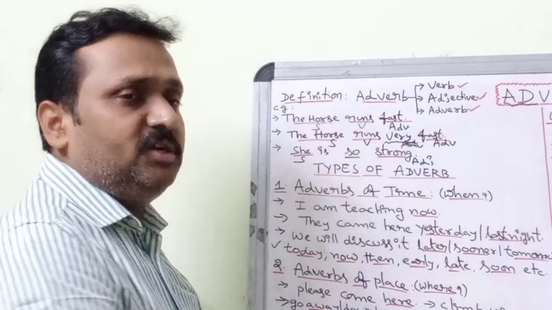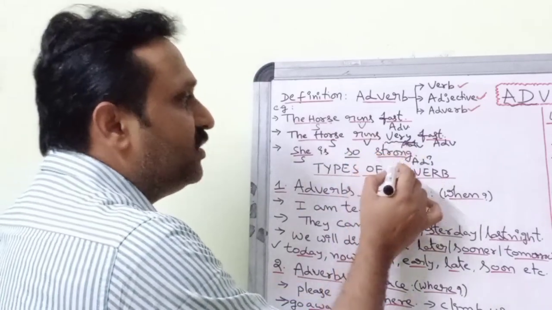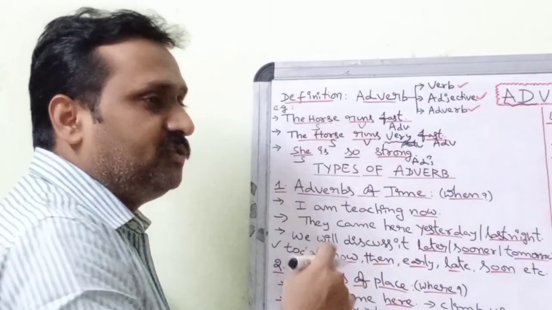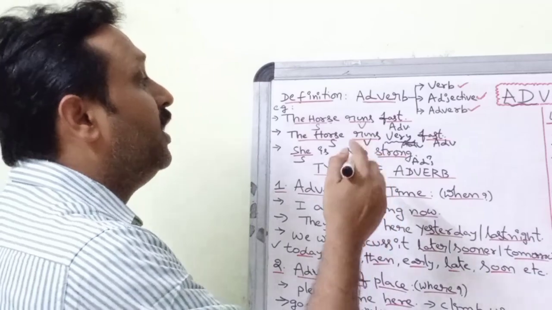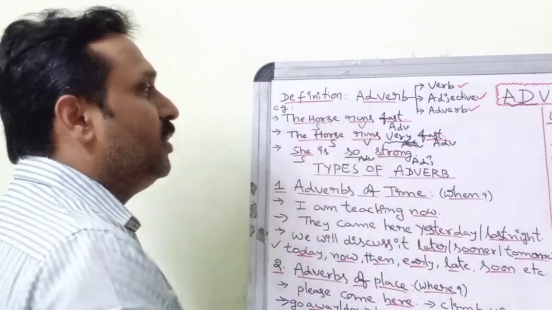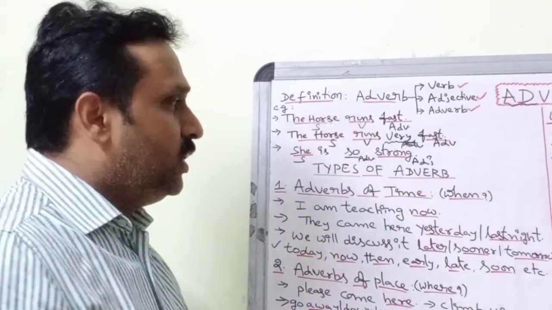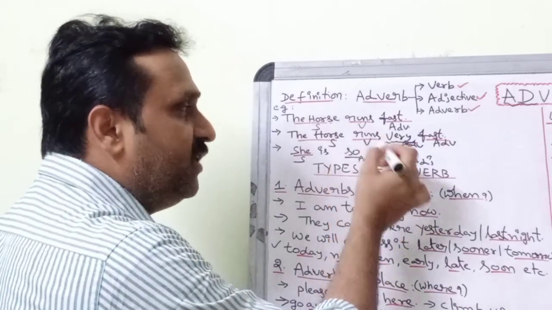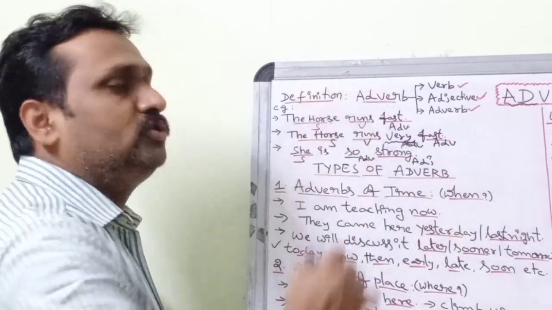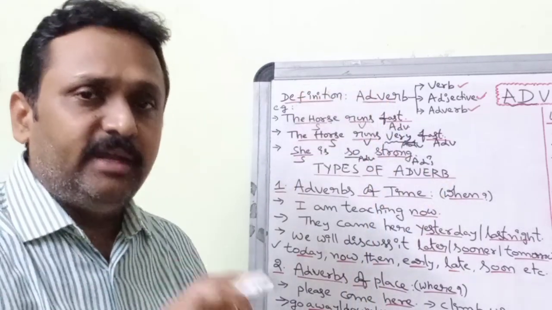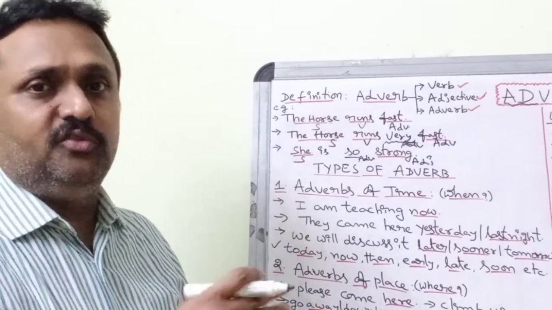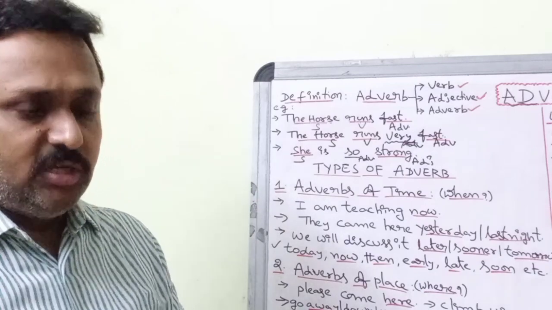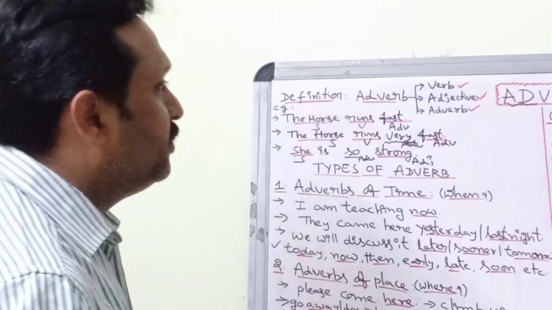All these extra words that we are adding for the sake of this already existing adjective, so, too, very, become adverbs. Here I have added so: she is so strong, she is very strong. So this so or very is qualifying this adjective strong. By qualifying the adjective, so is becoming, too is becoming, very is becoming an adverb. This is the definition and examples of adverb.